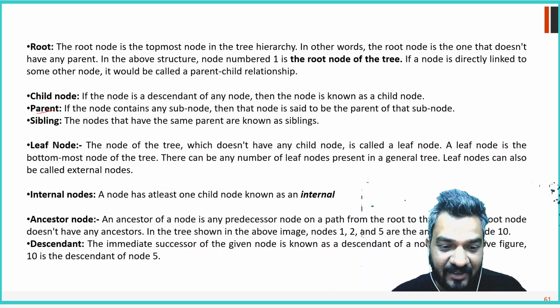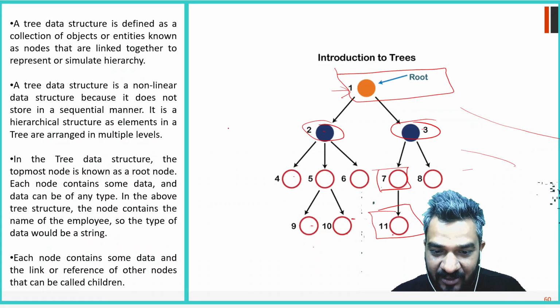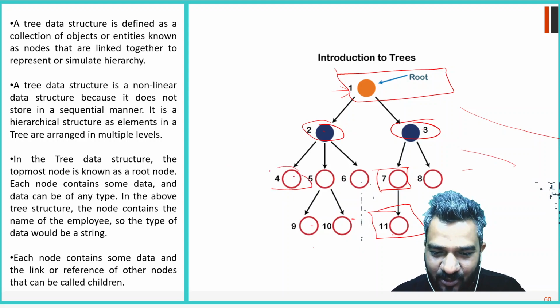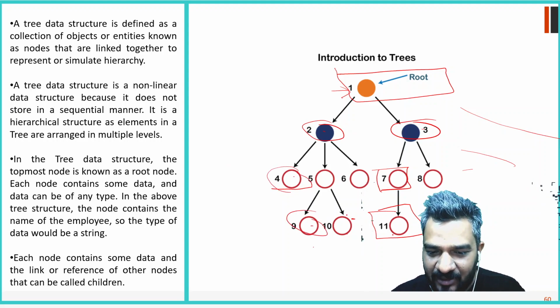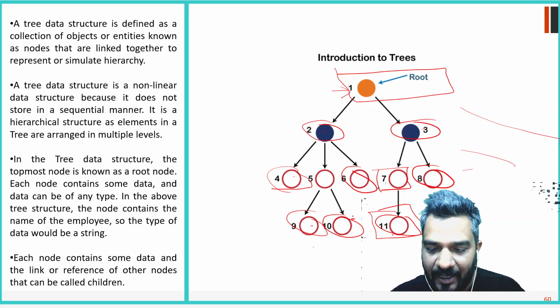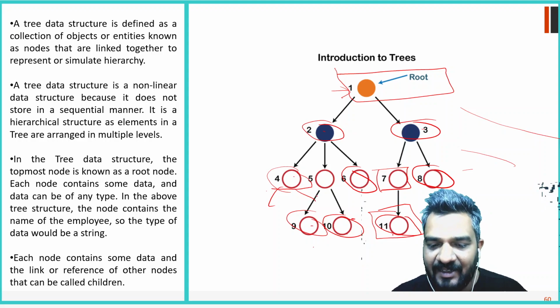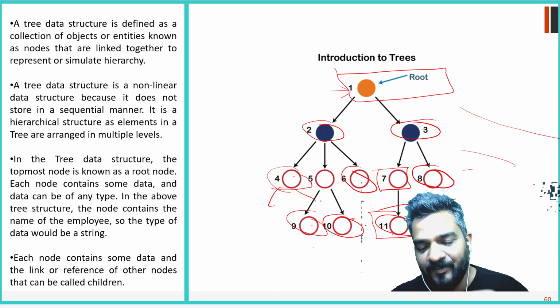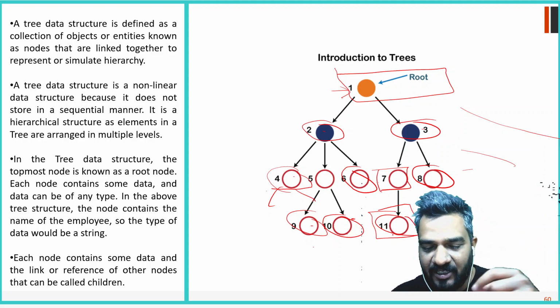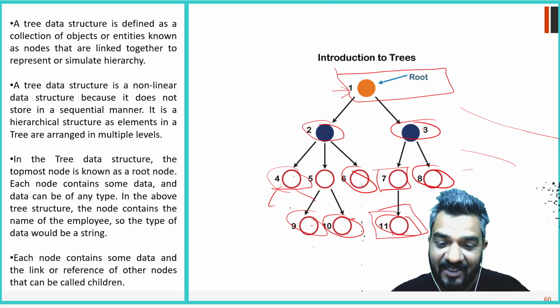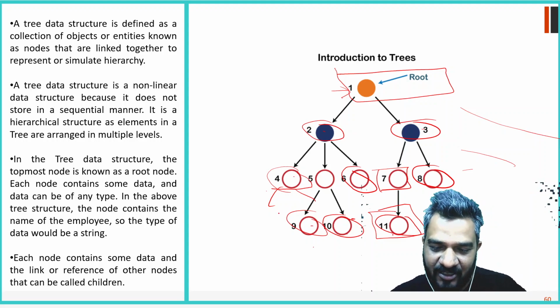Leaf nodes are the nodes that don't have any child. So in this tree, 4 is a leaf node, 9 is a leaf node, 10 is a leaf node, 11 is a leaf node, 6 is a leaf node, and 8 is a leaf node. Any node that doesn't have even a single child, no left, no right, is a leaf node. Because in a tree, the leaf is the last part, or the topmost part of a tree, right? After that it will not extend any more.